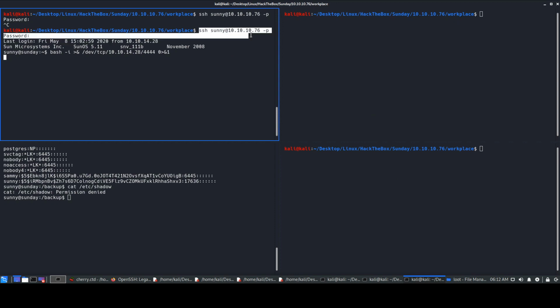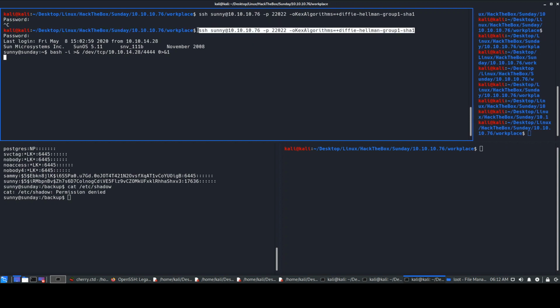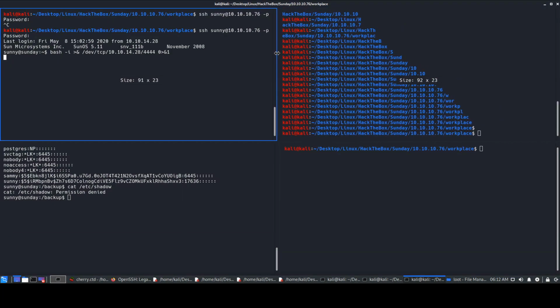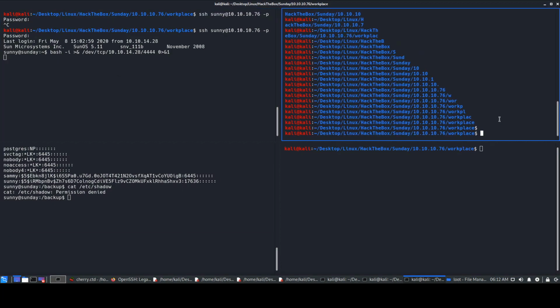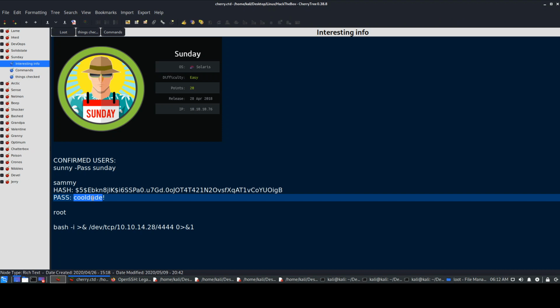So we'll probably use this command over here, but we'll be changing Sunny to Sammy obviously. Okay, we'll paste Sammy, press enter, and paste our password.